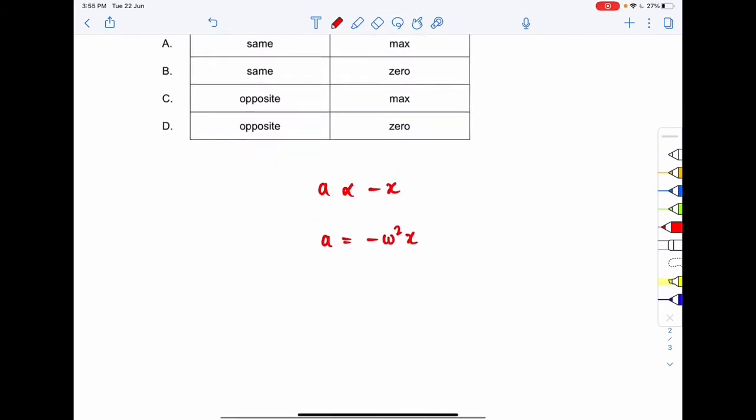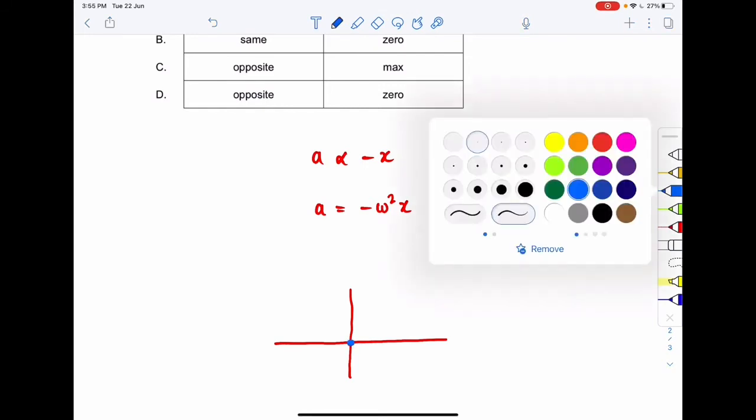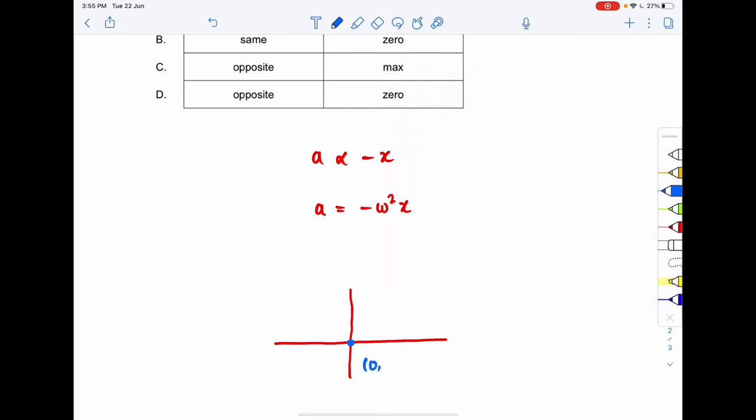Okay, so let us see what happens. Suppose the particle oscillates about this point, about the origin. Let us mark the origin. So the origin will be 0, 0.